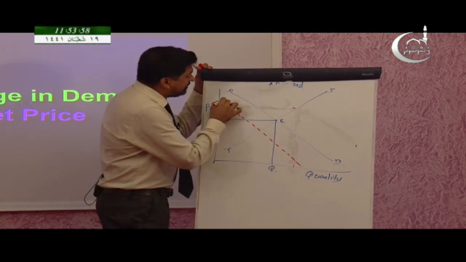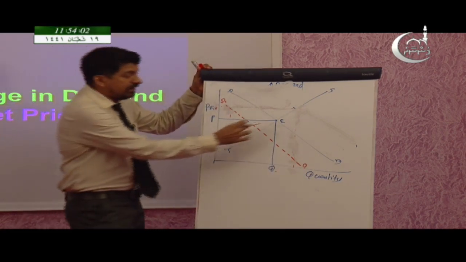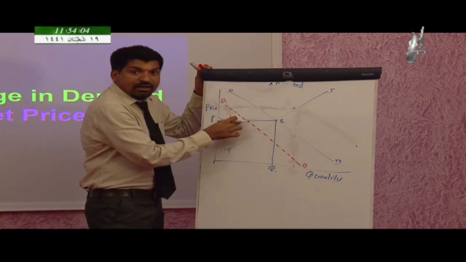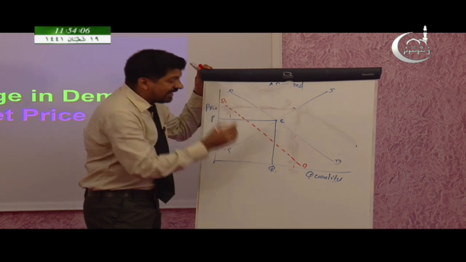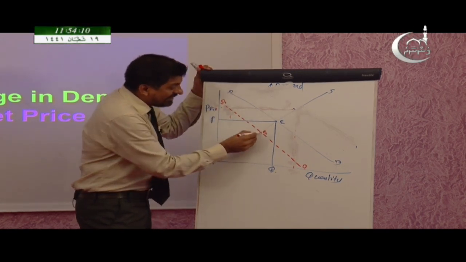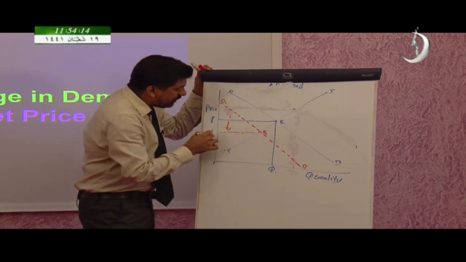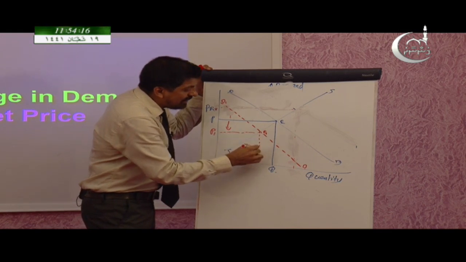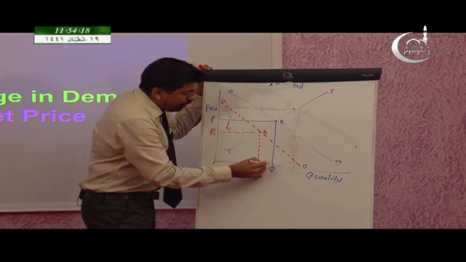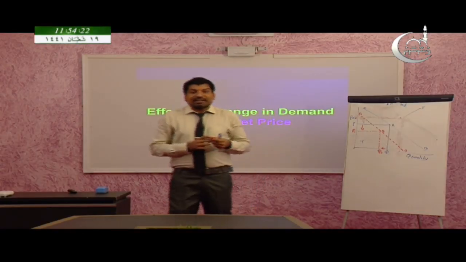So this is the new demand curve. And where is the new equilibrium point? Here or here? Yes, exactly here. So this is the new equilibrium point E1. So at this point, look at this. What is the price? Price goes down to P1 and quantity decreased. Just the opposite of the previous diagram.